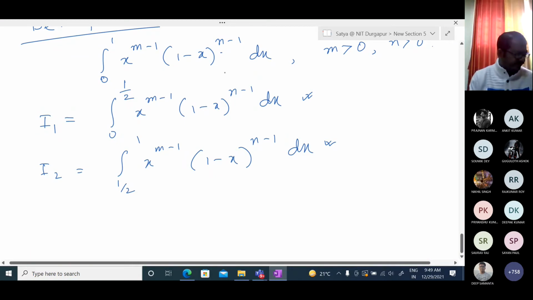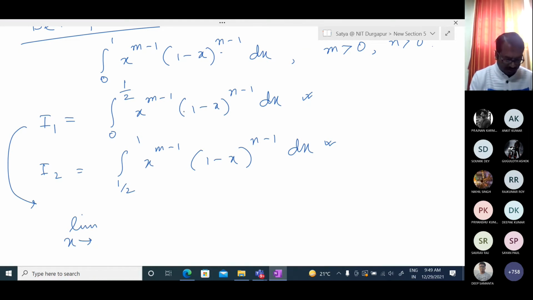So for the first one, since it is type 2, we are considering just I1 at the point origin. If m is greater than 1, it is convergent always. There is no discontinuity here, it is a proper integral.